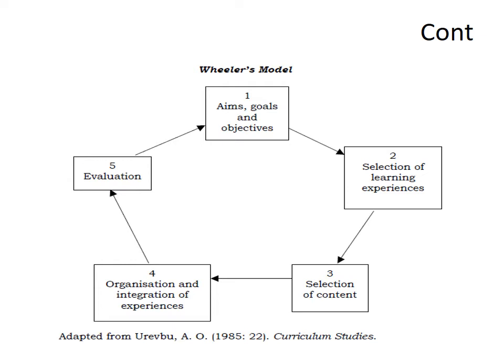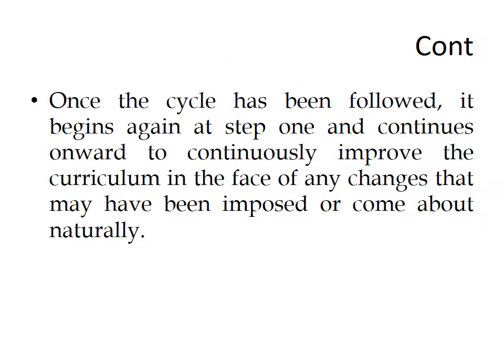You see, this is a cyclic process. At the evaluation stage, if we are not able to achieve our objective successfully, then this process starts again from the aims, goals, objectives, selection of learning experiences, and these processes continue until we achieve our objectives and develop a proper curriculum. Once the cycle has been followed, it begins again at step 1 and continues onward to continuously improve the curriculum in the face of any changes that may have been imposed or come about naturally.